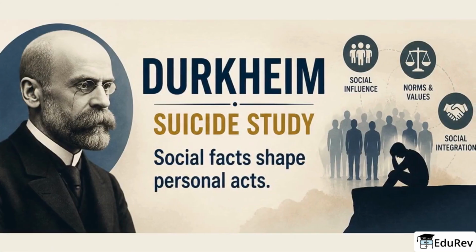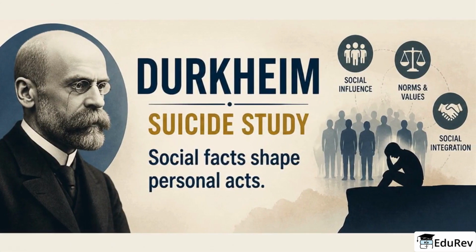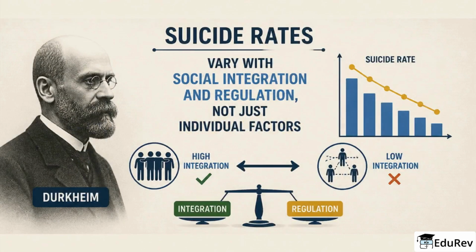A classic Durkheim case study for UPSC is his study of suicide, which shows how social facts affect an apparently private act. Durkheim used reliable statistics and comparisons to argue that suicide rates vary with levels of social integration and regulation, not just individual factors.